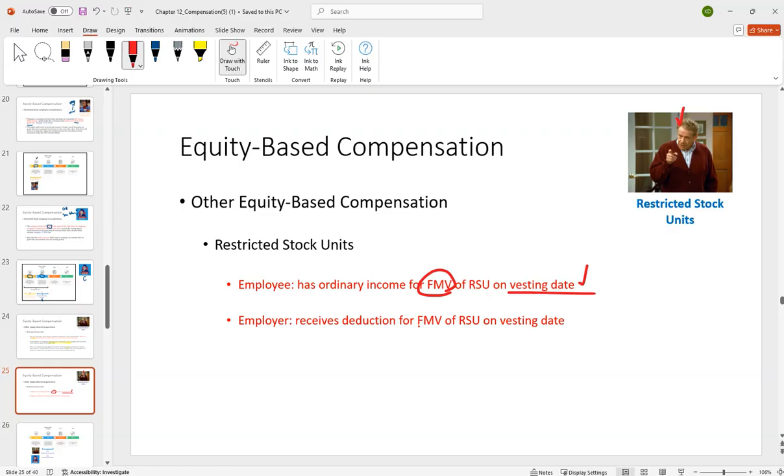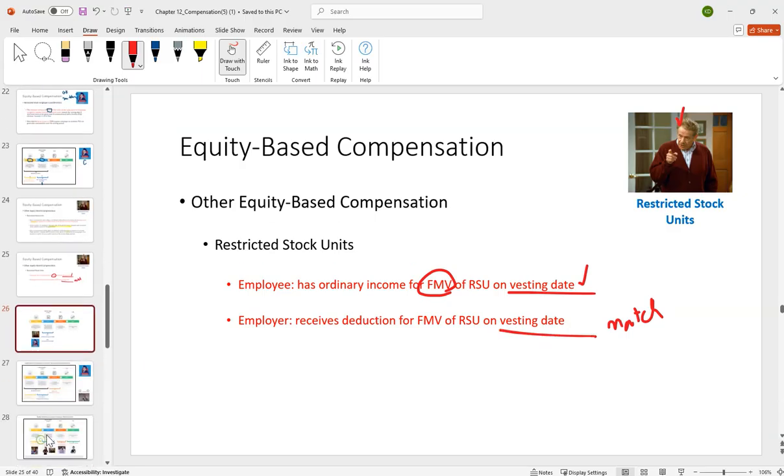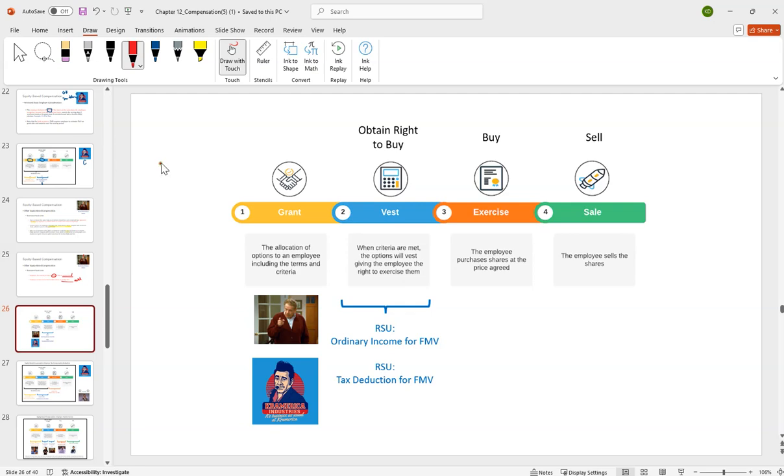And then the corporation, we're going to try to match that, in the sense that they have income on the vesting date, so we're going to get the deduction on the vesting date. So when we're talking about RSUs, income on the vesting date for the fair market value to the employee, and to match that, the deduction is on the vesting date for the corporation.